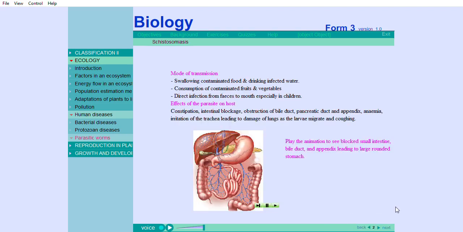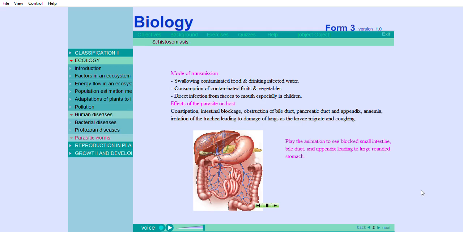Mode of transmission: swallowing contaminated food and drinking infected water, consumption of contaminated fruits and vegetables, direct infection from feces to mouth, especially in children.